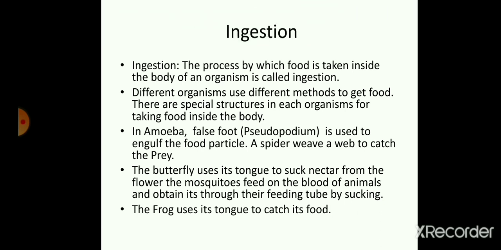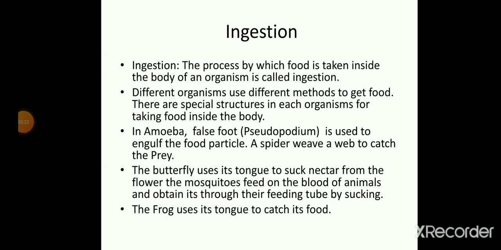In amoeba, false feet or pseudopodia are used to engulf the food particles. A spider weaves a web to catch the prey. As we all know, amoeba is a single-celled organism, and it has pseudopodia. Pseudopodia is made up of two words, pseudo and podia.